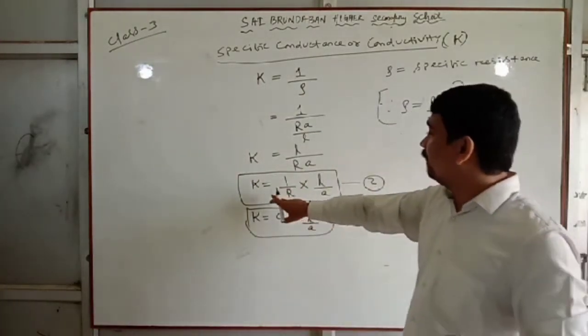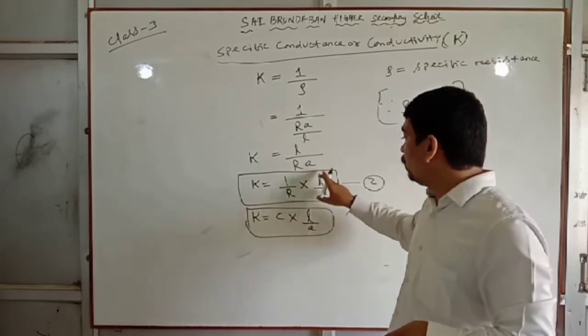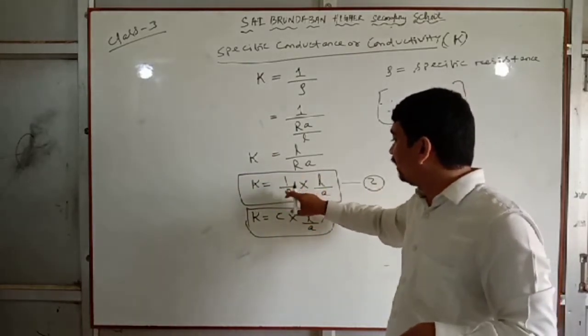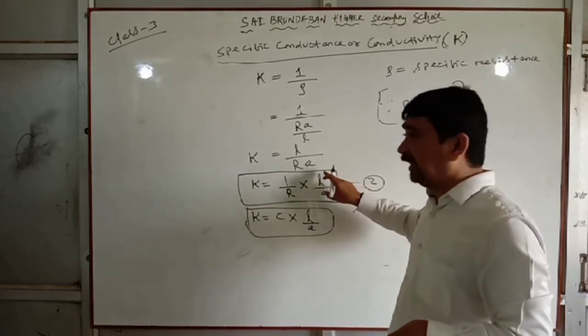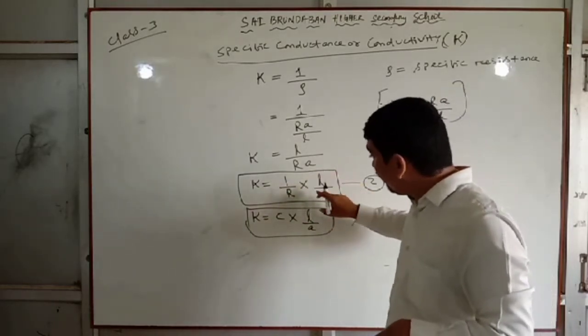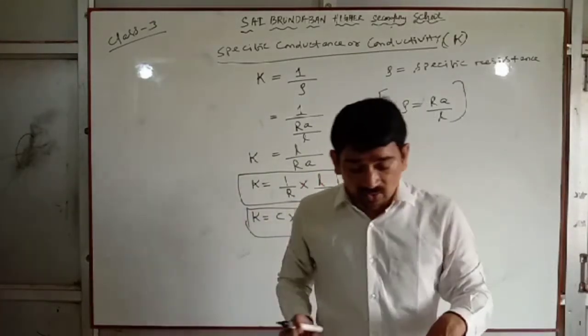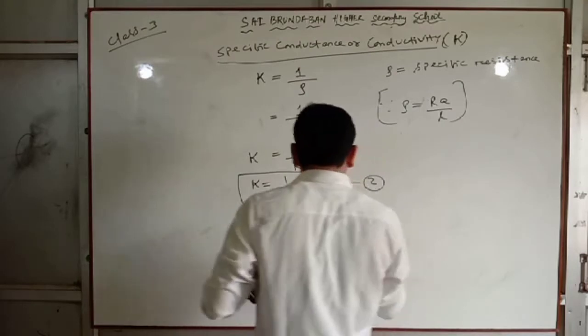Write this. Kappa equal to 1 by R into L by A. Kappa is specific conductance. R is resistance. L by A is cell constant. Cell constant. So here you can also write